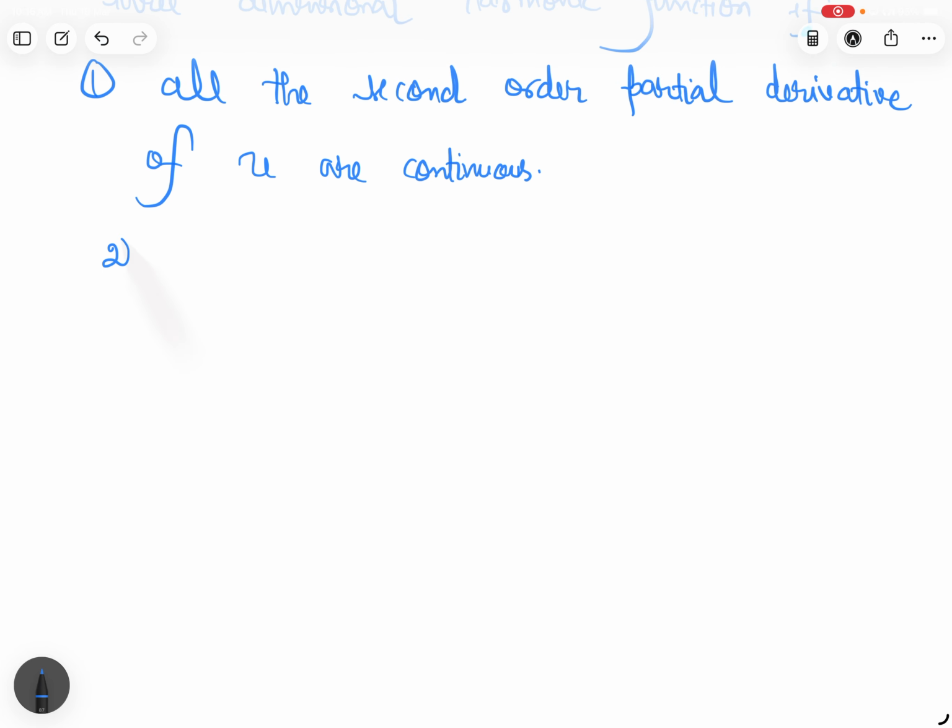And the second part, del 2u del x square plus del 2u del y square plus del 2u del z square is equal to 0. What does it mean?